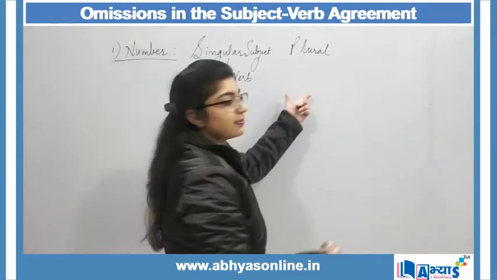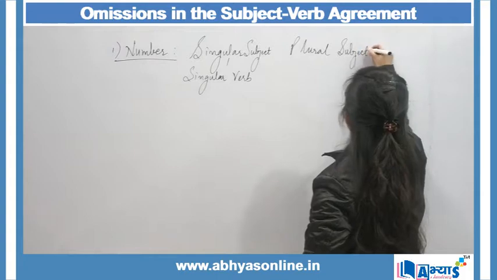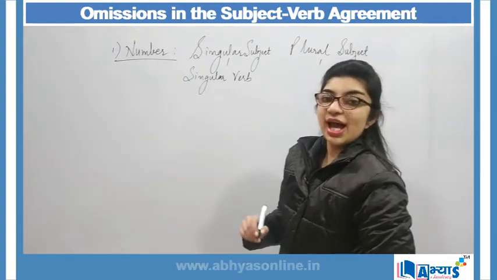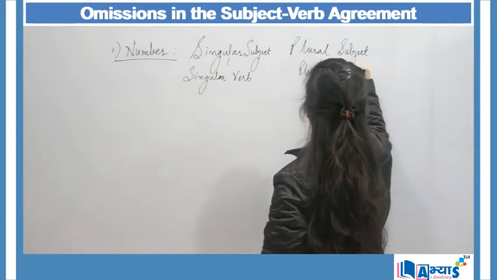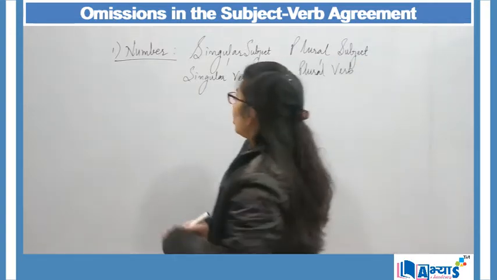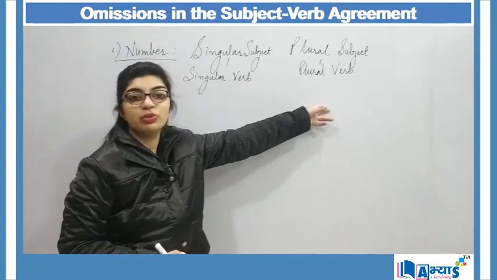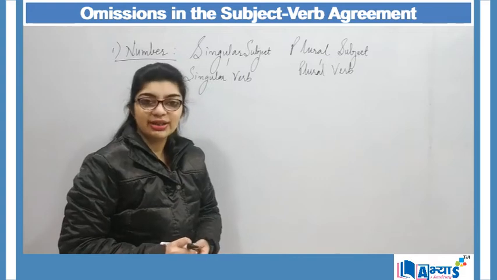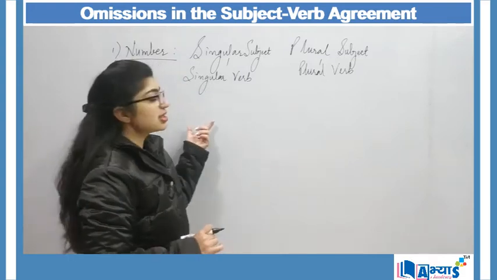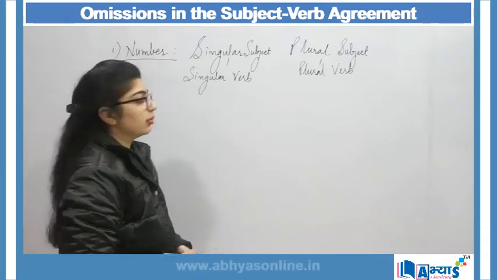But if there is a plural subject in my sentence, then my sentence will always have a plural verb in it. It cannot be that in a sentence there is a singular subject and I am making use of a plural verb corresponding to it. In that case, my sentence will contain an error. So this is the most important rule of English which we need to understand and follow.